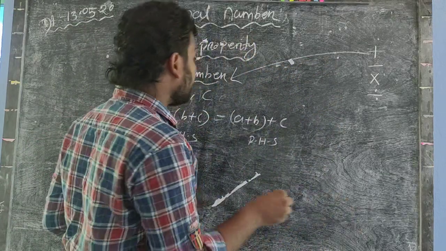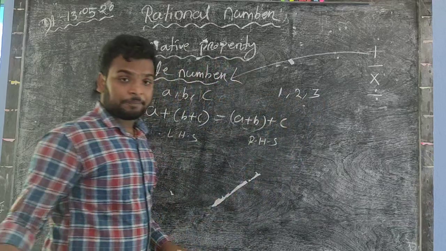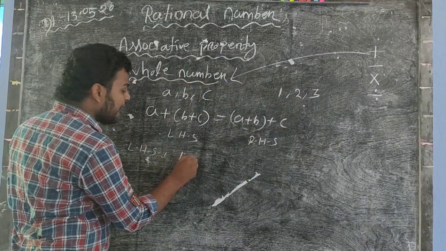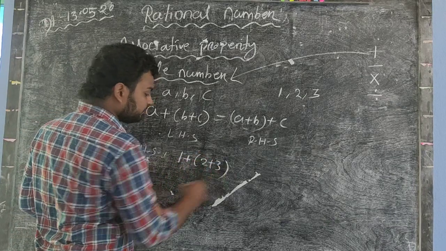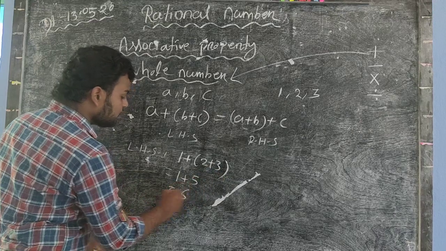Then we say that whole numbers obey the associative property over addition. Let me check. Let the three whole numbers be 1, 2, and 3. In the LHS, (1 plus 2) plus 3 equals 3 plus 3, equal to 6.